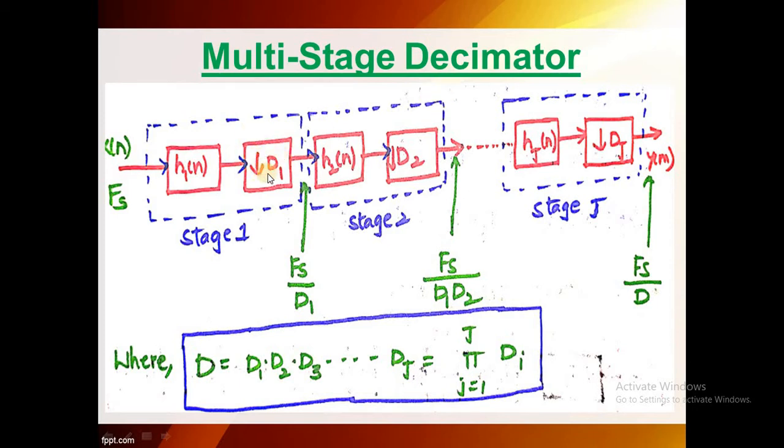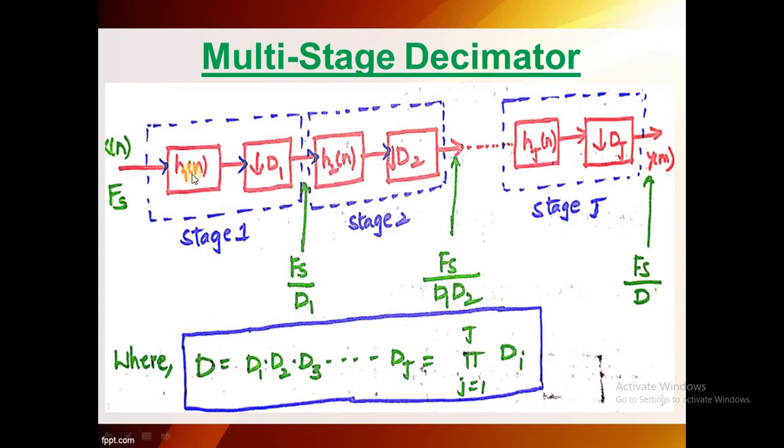Okay, D1 is called a decimator. Here H1 of n, H2 of n, and so on up to Hj of n are all called anti-aliasing filters. The down-pointing arrows D1, D2 and so on up to Dj are all called decimators.